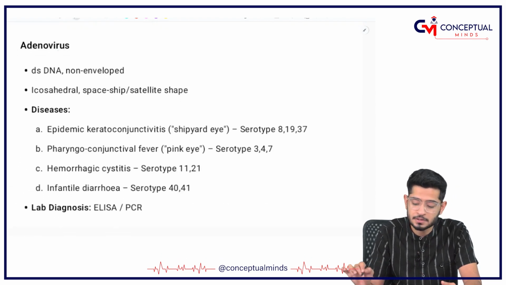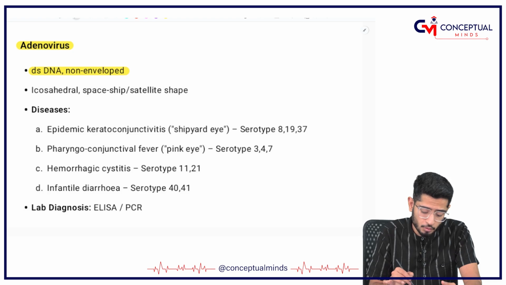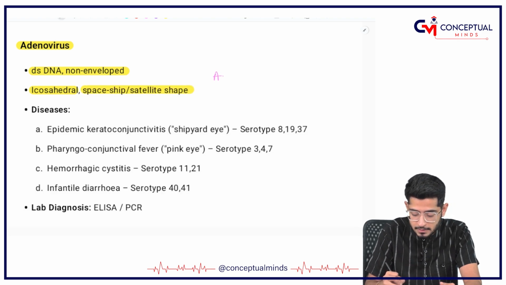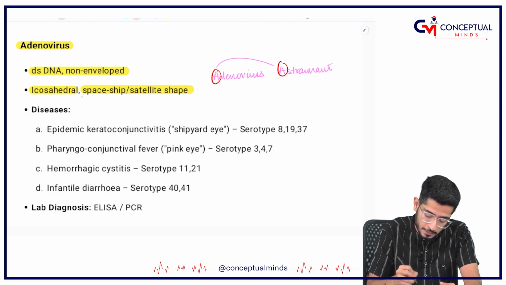Coming on to the next virus of this video, adenovirus. Remember, adeno, herpes and parvo are double-stranded DNA viruses, and they are all non-enveloped and icosahedral. Remember, A for adenovirus. Adenovirus has a satellite shape, like a spaceship or satellite. How to remember? Adenovirus is just like an astronaut. A for adenovirus, A for astronaut. So A and A are important, that means having a spaceship or satellite shape.